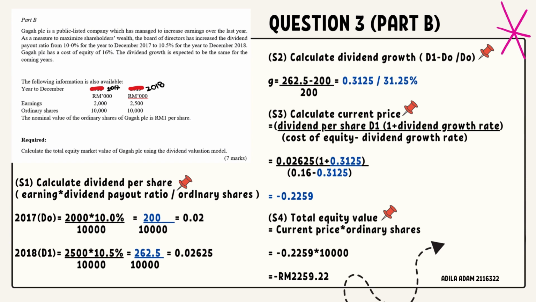Okay, next is question 3 part B. The requirement of the question is to calculate the total equity market value of Gaga using the dividend valuation model.